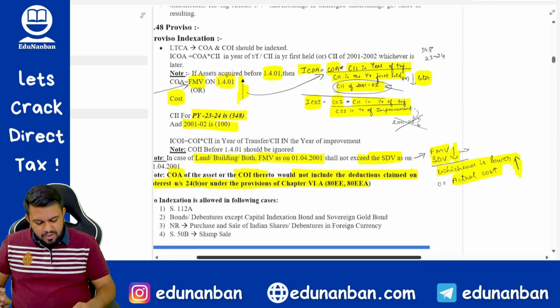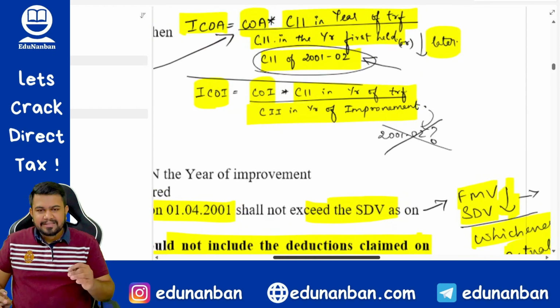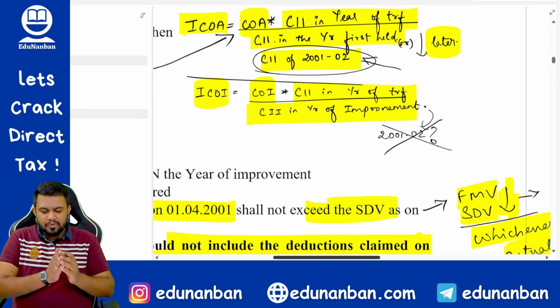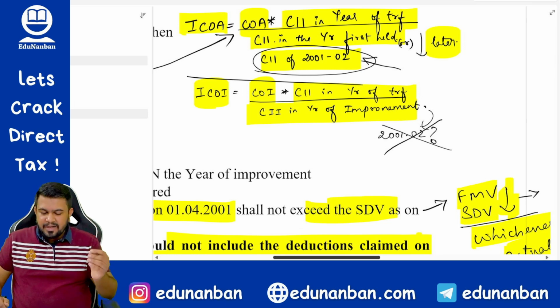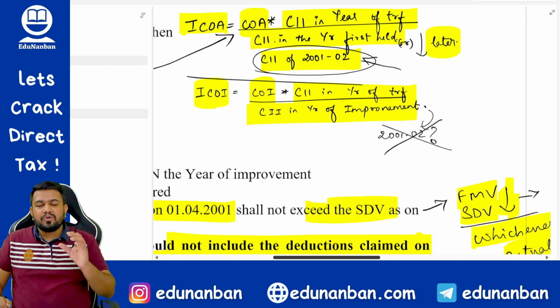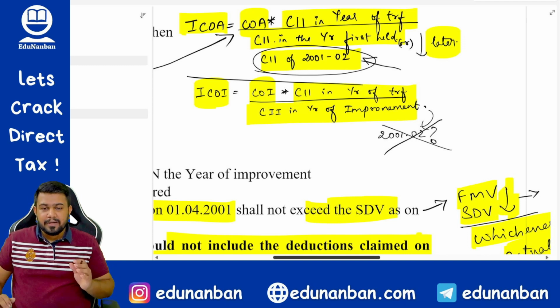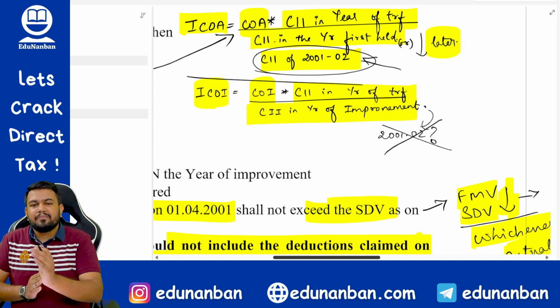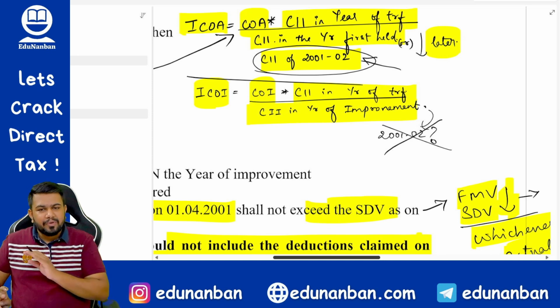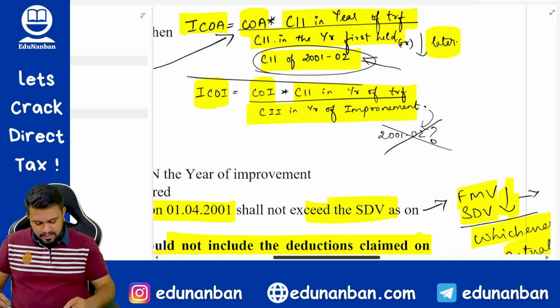Now when it comes to cost of improvement, how to find the indexed cost of improvement? Cost of improvement multiplied by cost inflation index in the year of transfer divided by cost inflation index in the year of improvement will give you indexed cost of improvement. Now very special point, if at all there is any improvement done before 1/4/2001, you have to ignore it. Okay, ignore it.